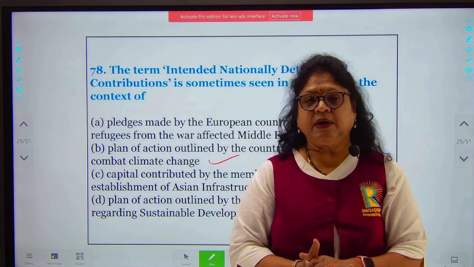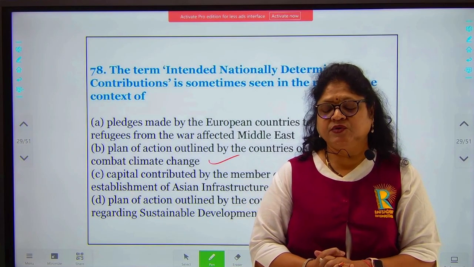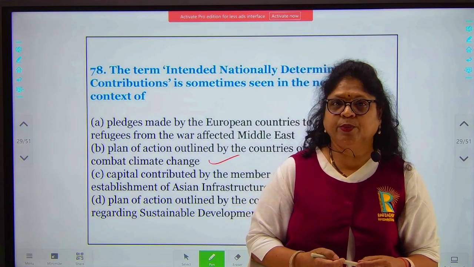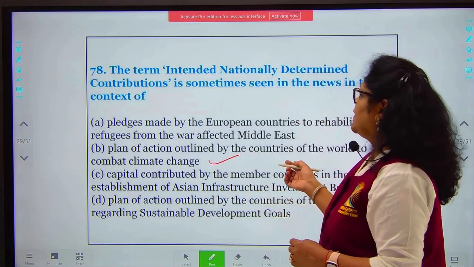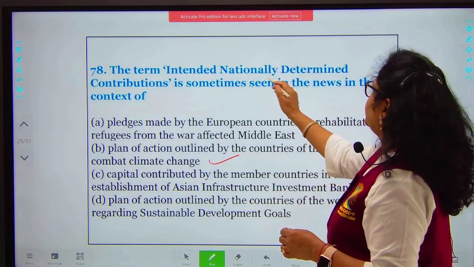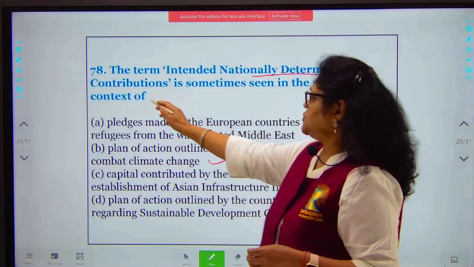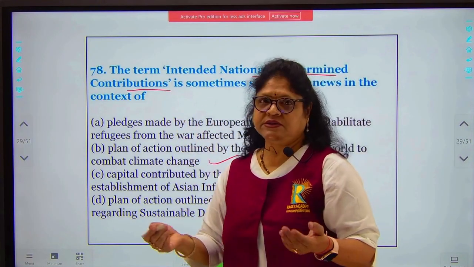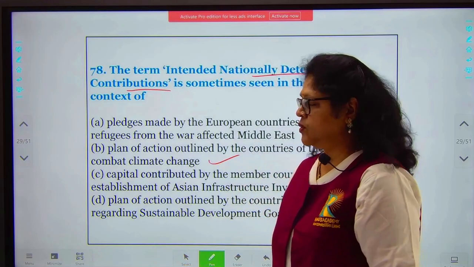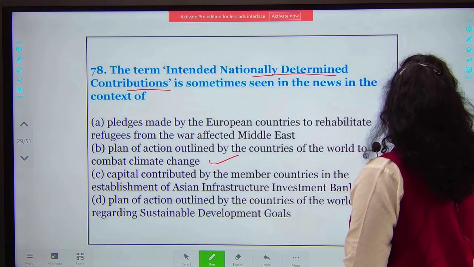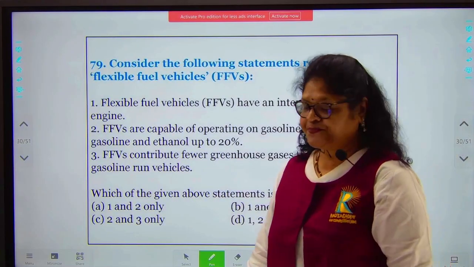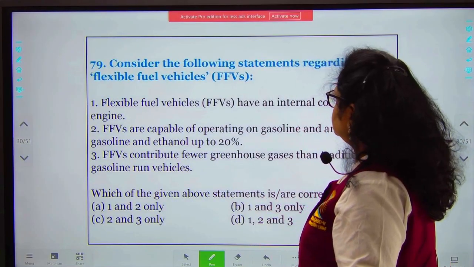You must have read about it, the Conference of Parties held in Paris, COP21. So many of these countries have set for themselves nationally determined contributions towards climate change. Each country has set their own goals, and India is also setting its own goals for contributing towards climate change. So now we come to the next question.